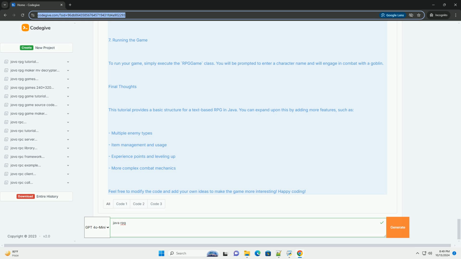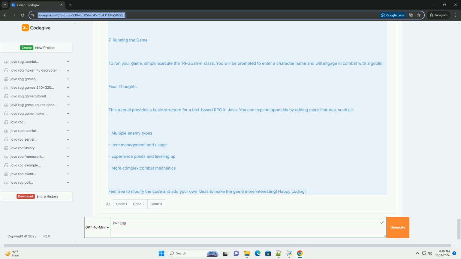4. Implementing combat mechanics. In this section, we'll create a simple combat mechanic that allows the player to attack enemies. 5. Creating an inventory system. You can create an item class to represent items the player can collect. For simplicity, we will not implement a full inventory system in this tutorial, but here is a basic structure.